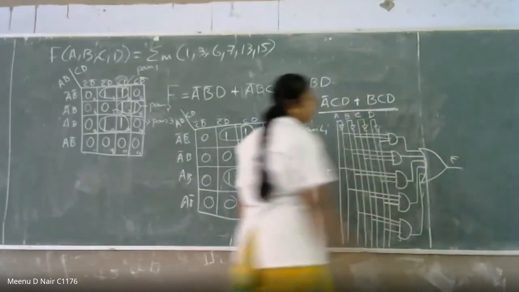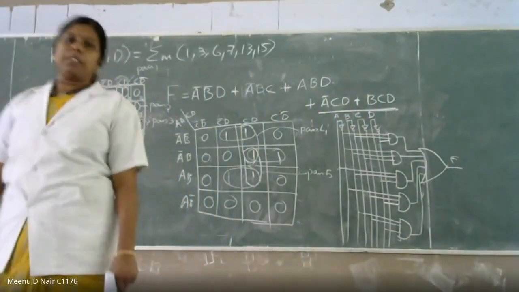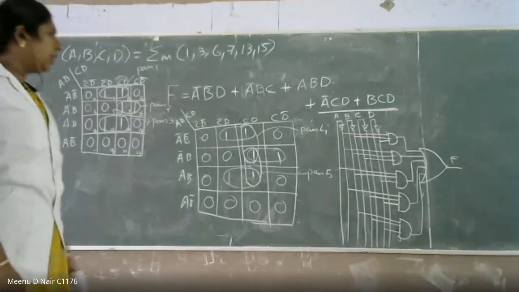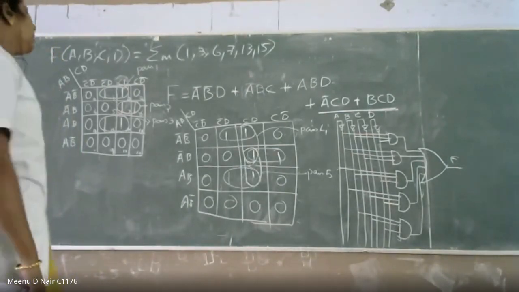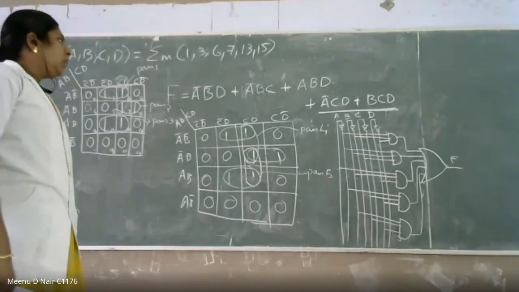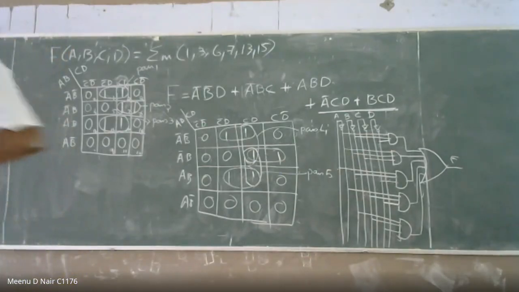So you have to complete the circuit using a circuit diagram. Then only you will get the full mark. Otherwise, you won't get the full mark. You can copy down and we'll move to the next problem.